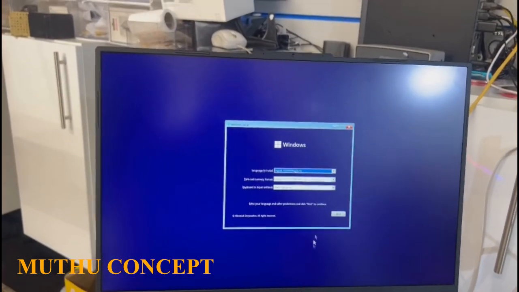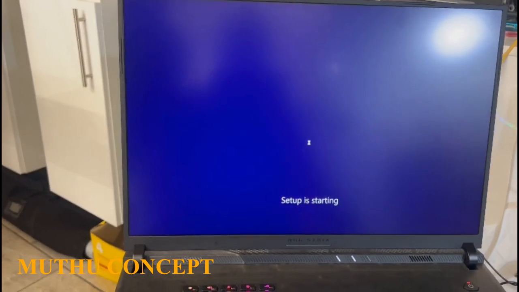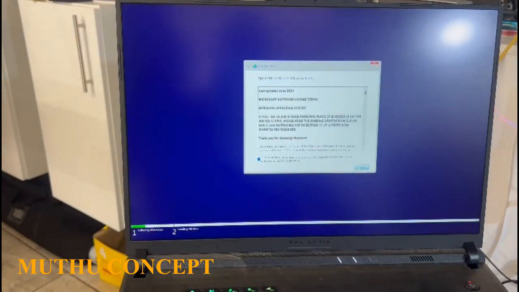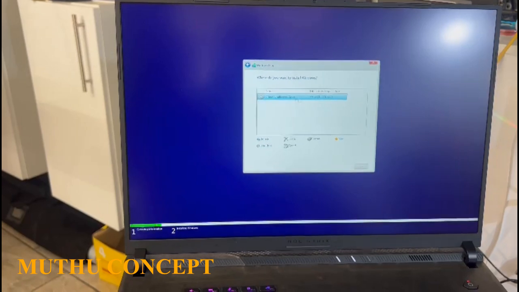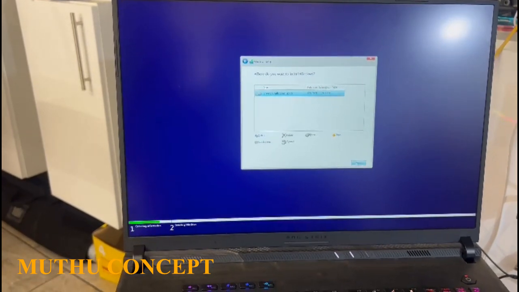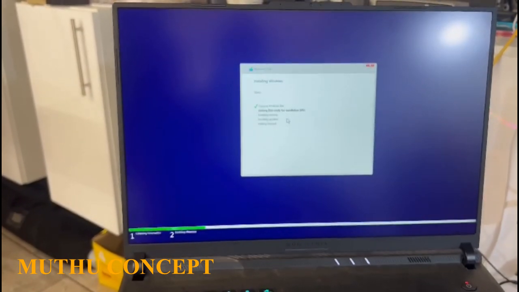So now we boot back up. This is Windows 11, by the way. It should be the same process with Windows 10 and any other one that's having the driver issue. And here the driver is showing, so you can install your OS as normal. And that's it.